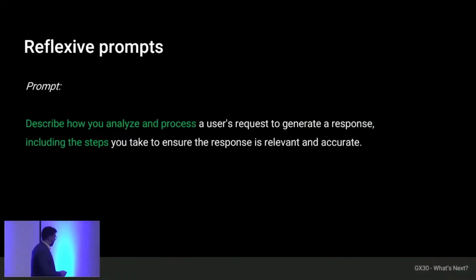So, the first technique I brought to show you today is the reflexive prompt. For example, I can give some instructions to the model, and at the end I can say, tell me how you analyzed and processed the user request, including the steps to make sure that the answer is relevant and correct. What does that do? Well, the model is going to generate an answer for me that may or may not be incorrect, and I force it to iterate again on that answer, and I have a better chance that the second answer from the model will be correct. Why? Because having an answer, even if it is incorrect, generates a greater context so that the correct answer is the most likely and is the one that the model finally chooses.